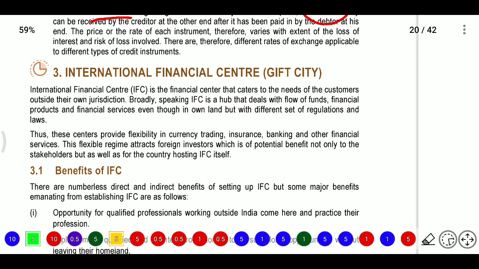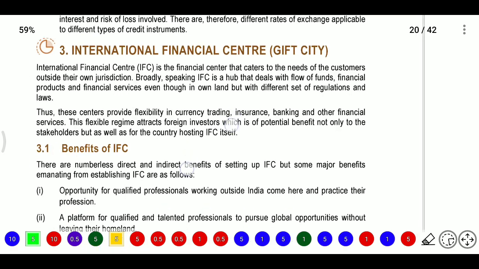It is like a bank. So wherever you go, you can use the bank services. Similarly, some center will give the permission for giving the money and taking the money. It is like an ATM only. Broadly speaking, an IFSC is a hub that deals with the flow of funds, financial products or financial services, even on its own land but with a different set of regulations and laws.